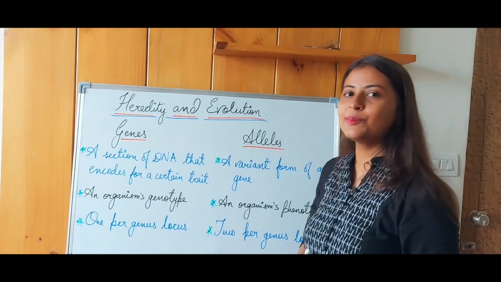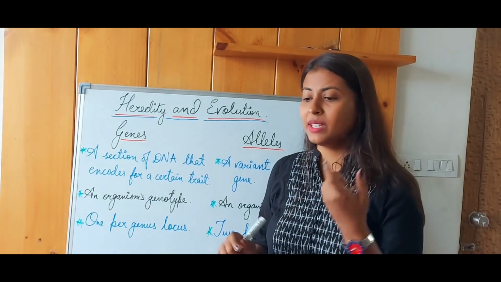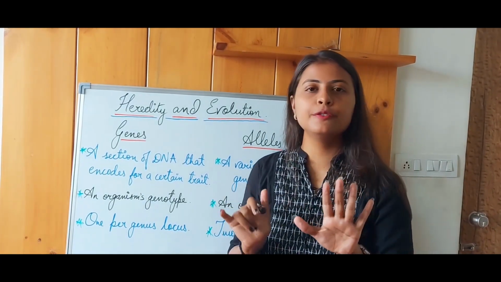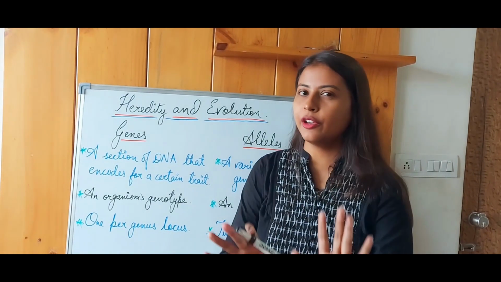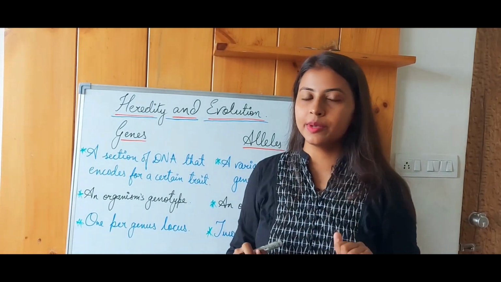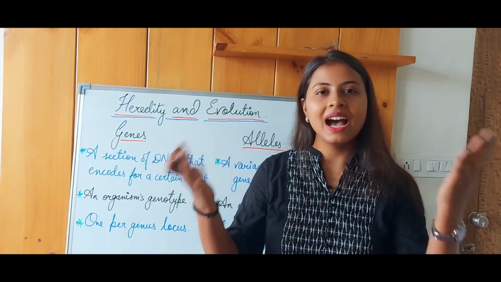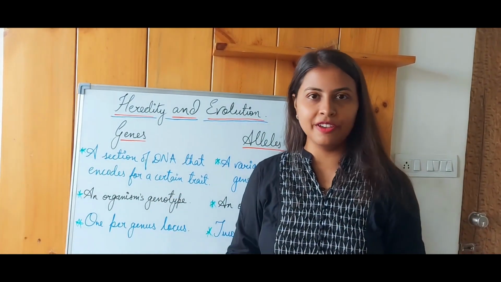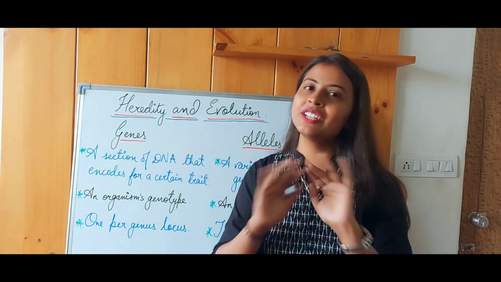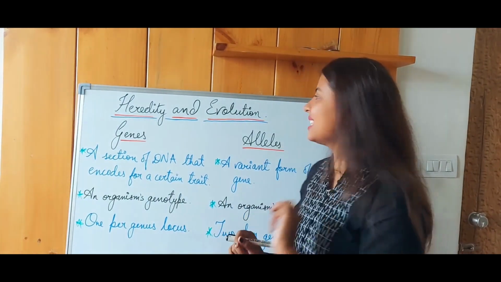Let us understand this with a simple fact. For example, I make a chit and I write on it that you have to draw a flower pot, and I give it to 5 of the students. Now they'll draw the flower pot according to their imagination. After some time, when I look into all those 5 pictures, I'm sure it might not be the same, right? Same is the case of genes.